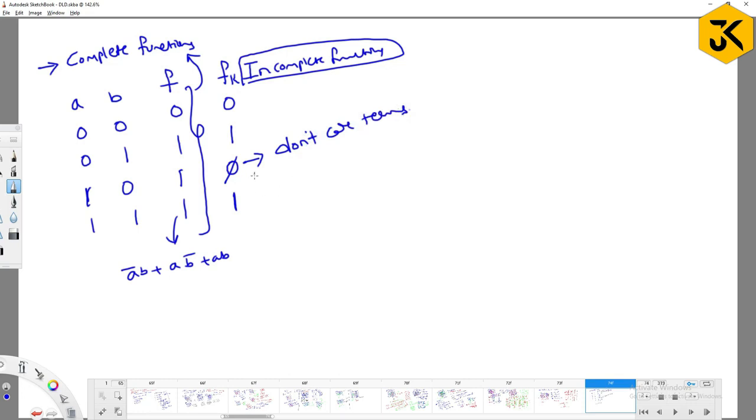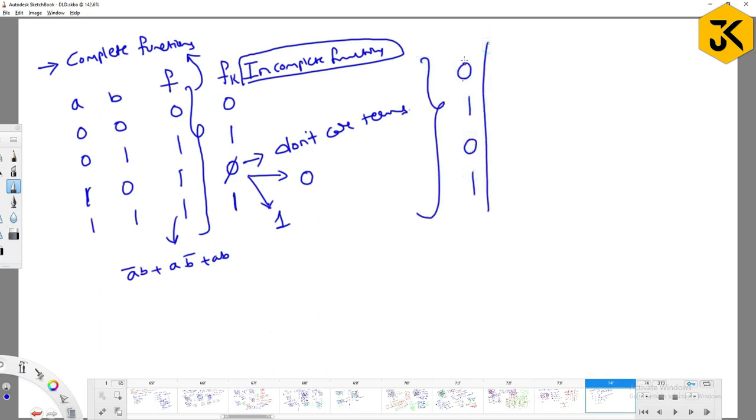Meaning that this may vary between two values. What are those values? At certain times it may act as 0, at certain times it may act as 1. This is the don't care terminology. Don't care means they may act as 0 or they may act as 1. For example, how many functions are possible? One is 0, 1; that is fk1, one function possible. What is another function, fk2? 0, 1, 1, 1 is the other functionality possible. That is the meaning of don't care.